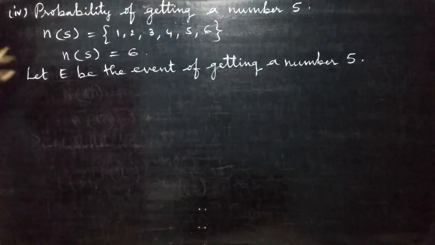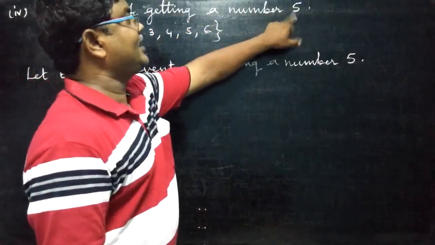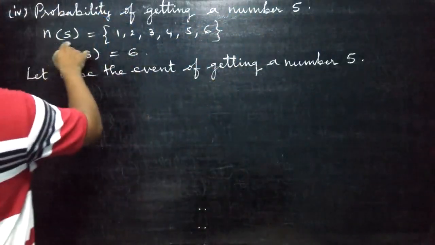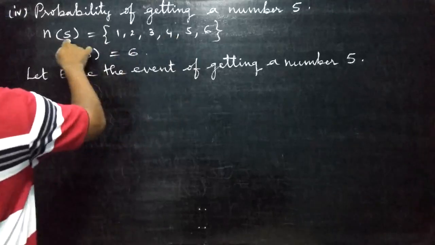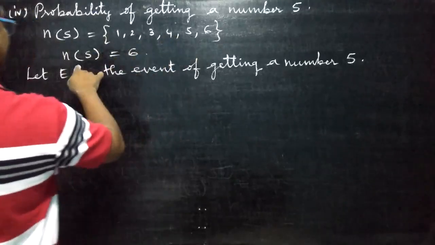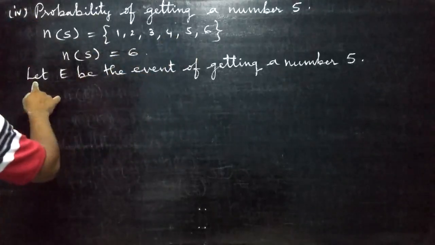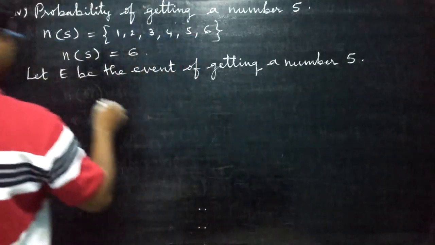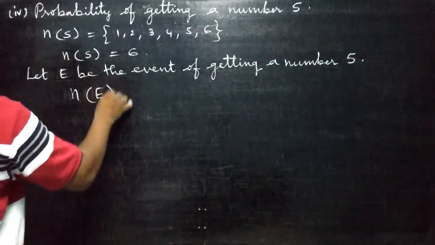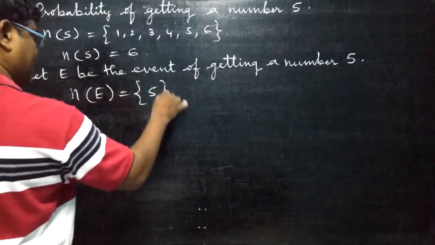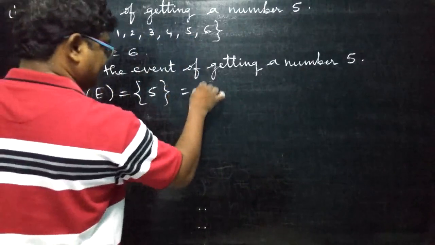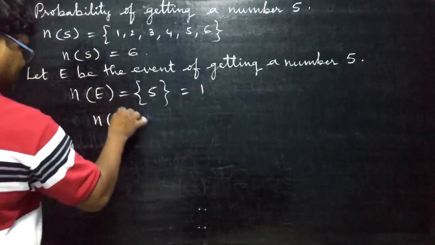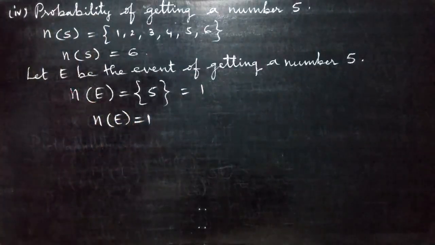Fourth bit. Probability of getting a number 5. Only 5 should be there on the face. Here sample space is 1, 2, 3, 4, 5, 6. So N of S is equal to 6. What is the event? Let E be the event of getting a number 5. So N of E is equal to only the number 5. How many? Only 1. Write that one: N of E is equal to 1.